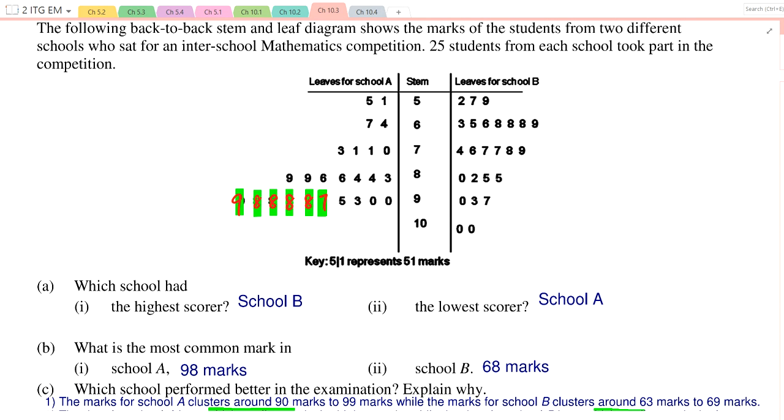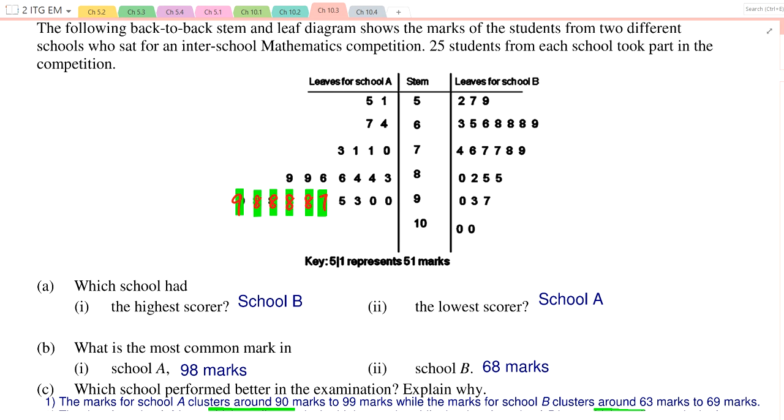Okay, which school had the highest scorer? Ignore the answers that are shown already. So which school had the highest scorer? Based on the data? Can you tell? B. Okay. By the way, there's a key there. 5-1 represents 51 marks. So B.